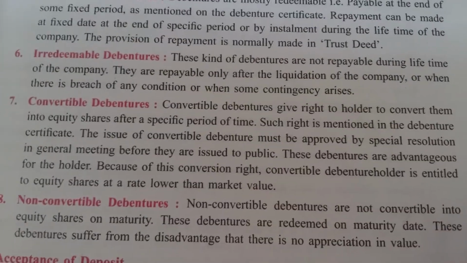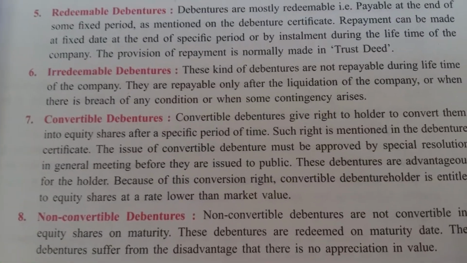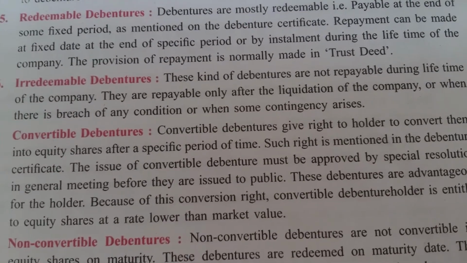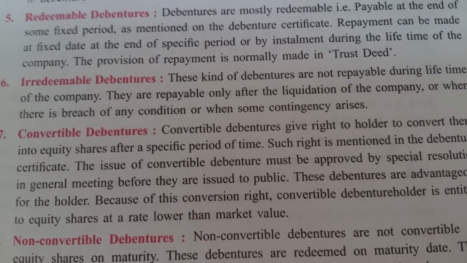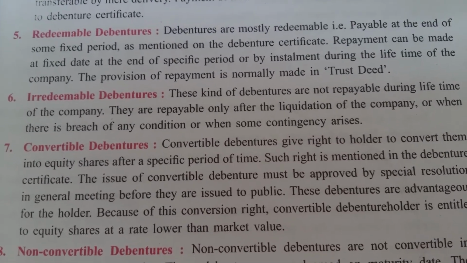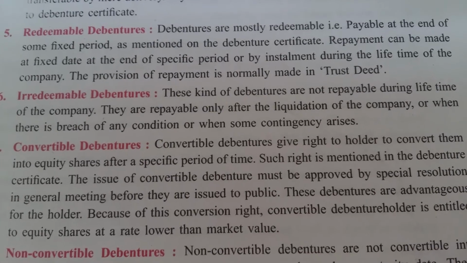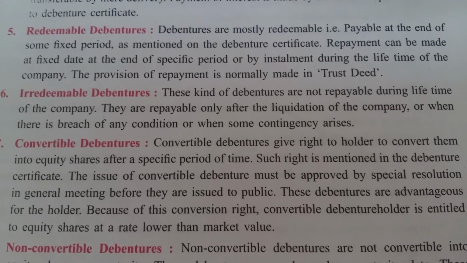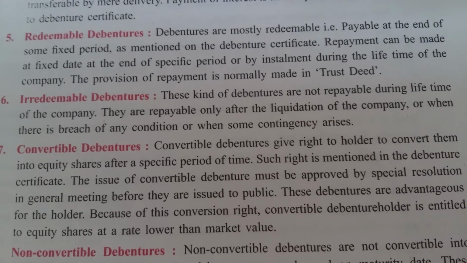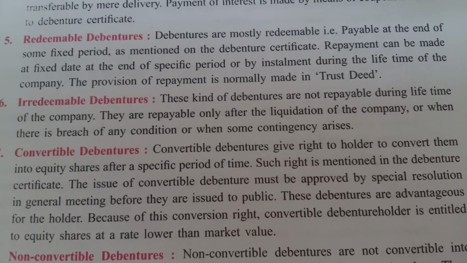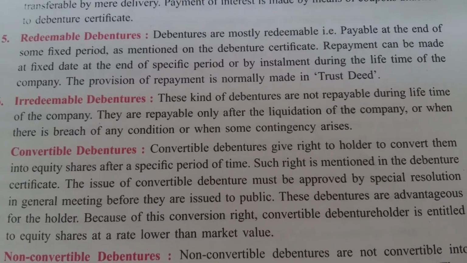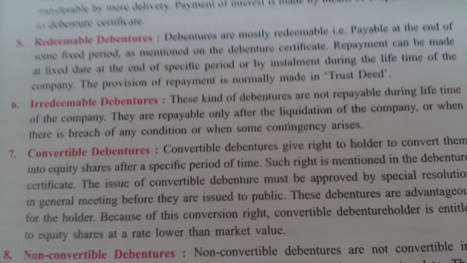Now what are convertible debentures? Convertible debentures, it means they are converted into equity shares after a specific period of time. Convertible debentures give the holder the right to convert them into equity shares after a specific period of time. Such right is mentioned in the debenture certificate. The issue of convertible debentures must be approved by a special resolution in the general meeting before they are issued to public. It means what?